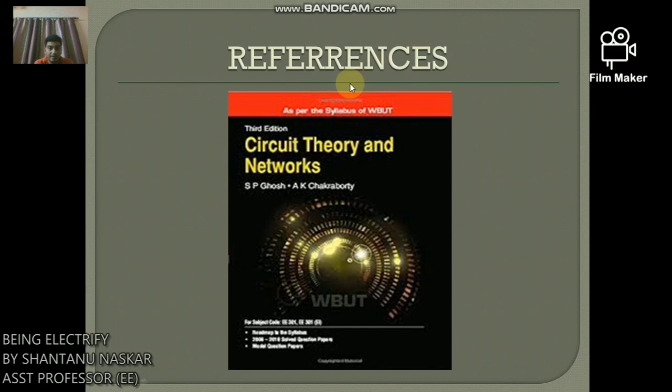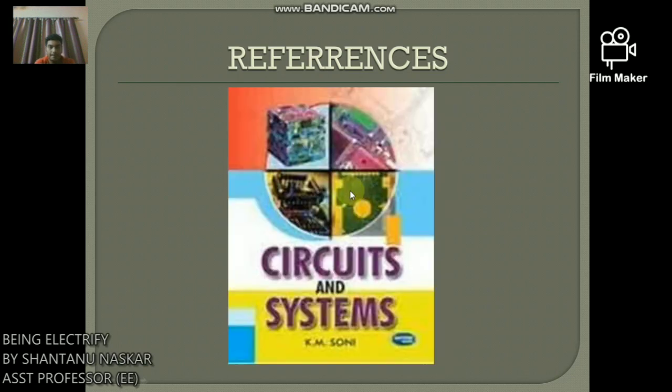Now, the references of electric circuit theory. The first book is Circuit Theory and Network by S.P. Ghosh and A.K. Chakraborty. The second book is an old book, which is a very good book for electric circuit theory, very genuine and good quality, called Circuit and System by K.M. Soni.